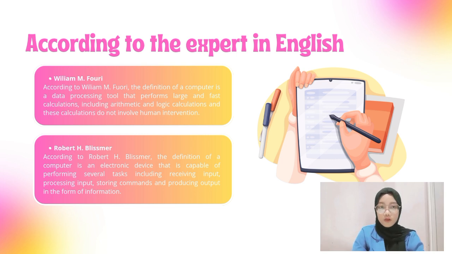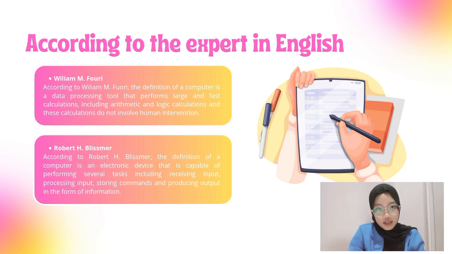According to William M. Fowry, the definition of a computer is a data processing tool that performs large and fast calculations, including arithmetic and logic calculations, and these calculations do not involve human intervention.